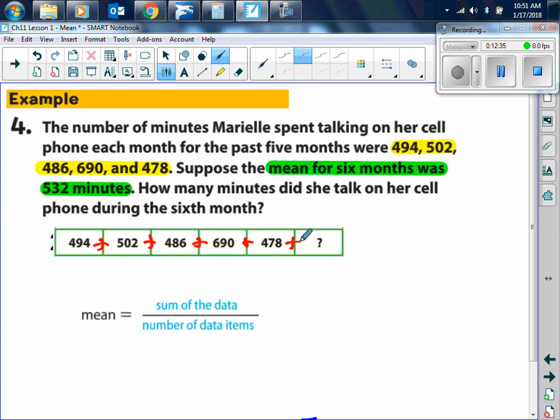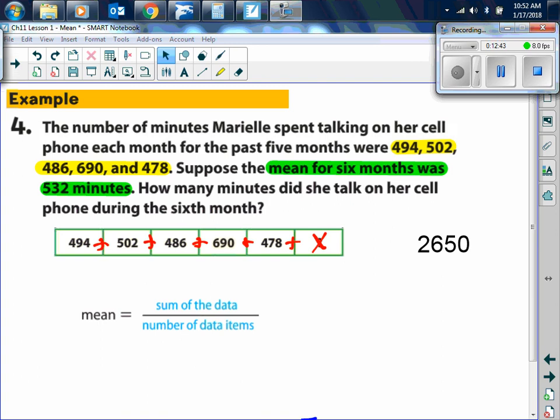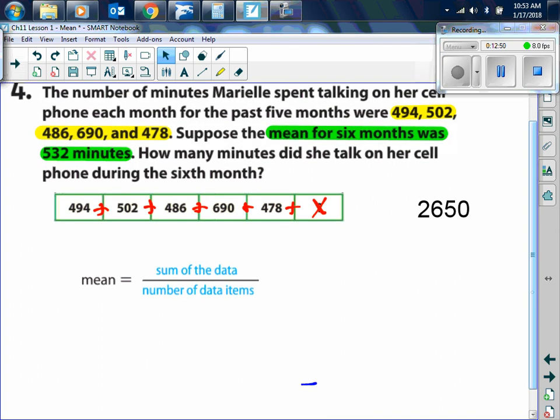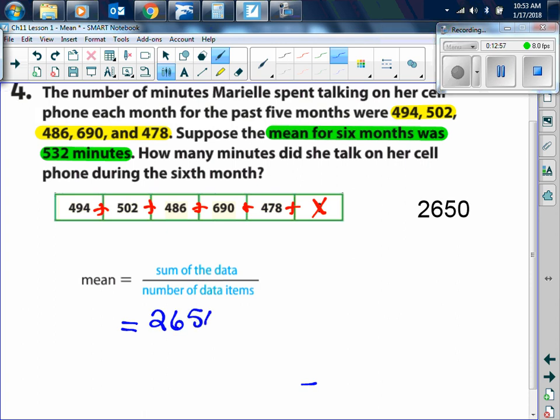A variable. Very good. So this is going to be my x. When we add up all those numbers, we get 2,650, right? That's all the data items that we know. But there's one more that we don't know, and we still have to add that in, so that's going to be plus x.